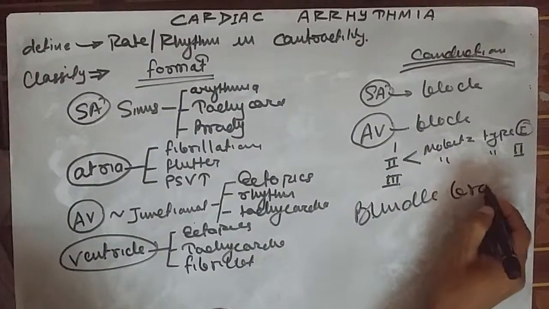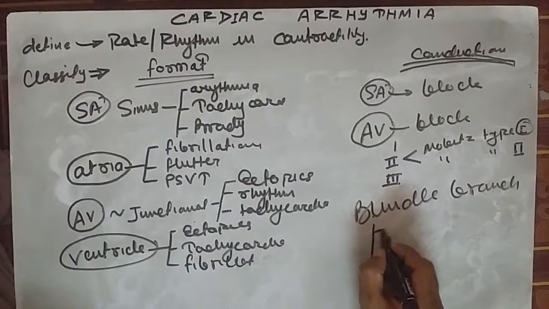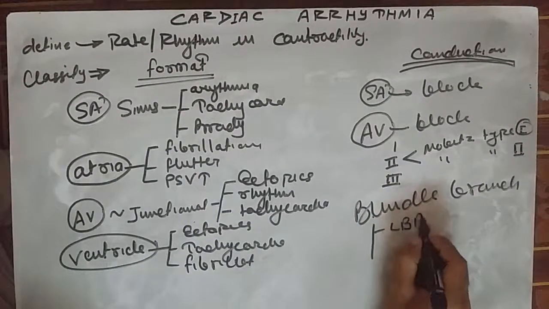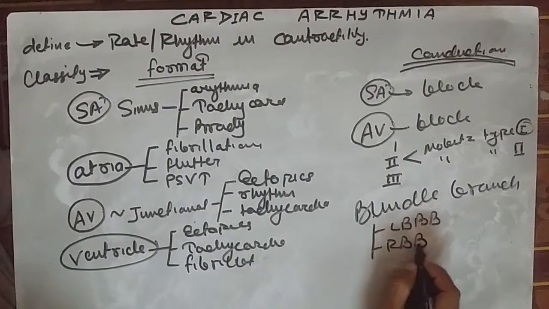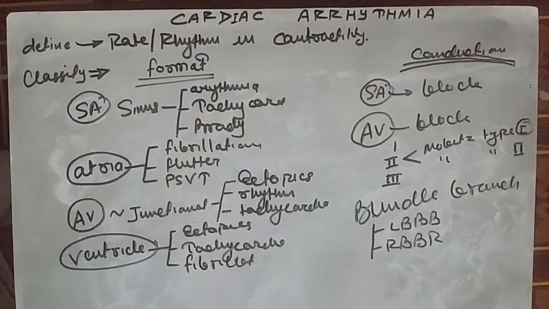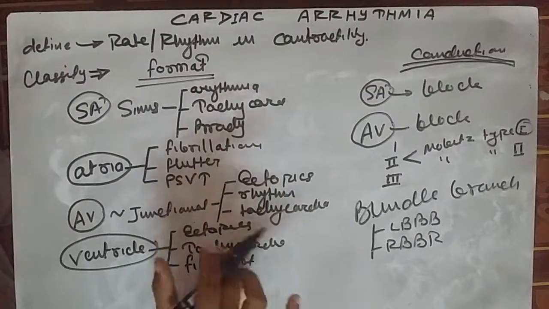Bundle branch. So what were the types of the bundle? It can be either left bundle branch block or right bundle branch block. So this is about the classification. Now we need to study each of them by making a special single topic.